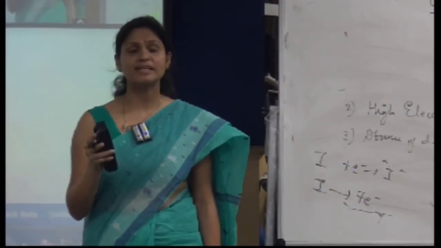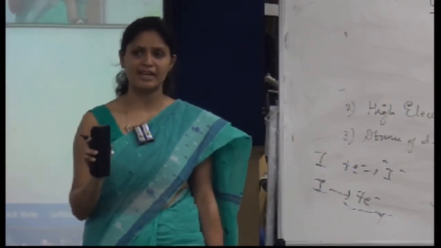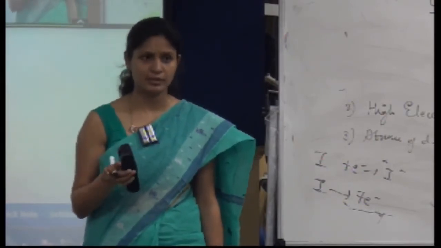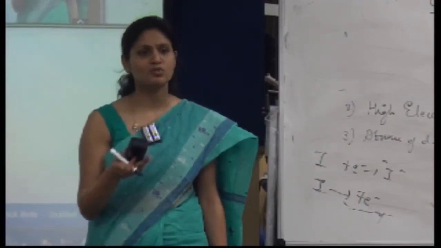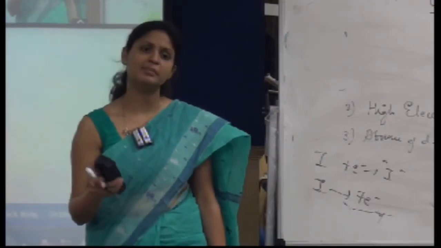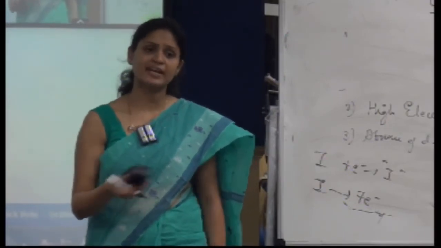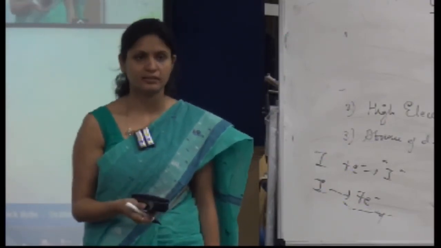I know fluorine is the most electronegative element of the periodic table, and hence, except for oxygen and nitrogen, most of the compounds of fluorine will be ionic, obviously because the electronegativity difference would be very high.